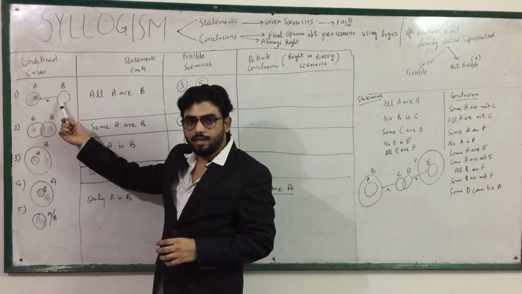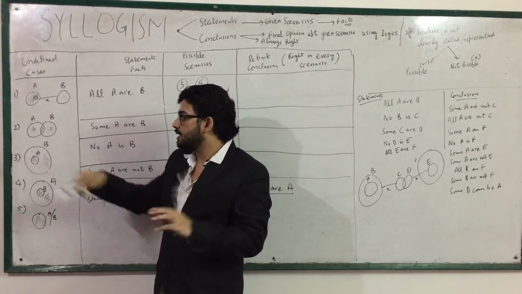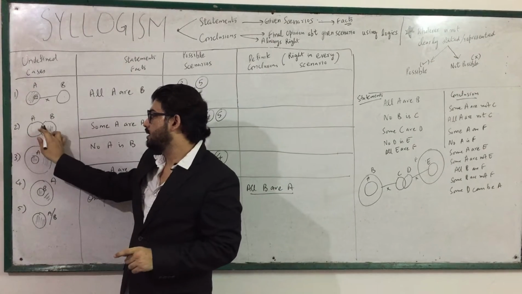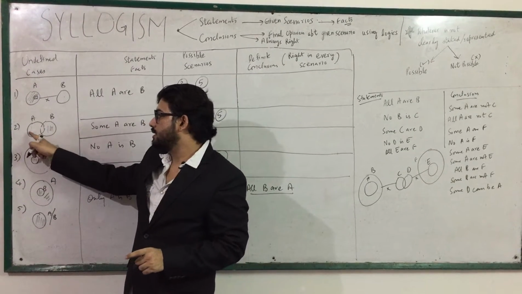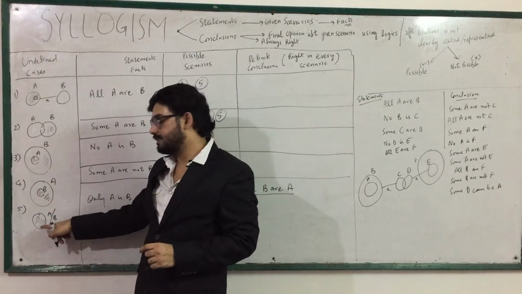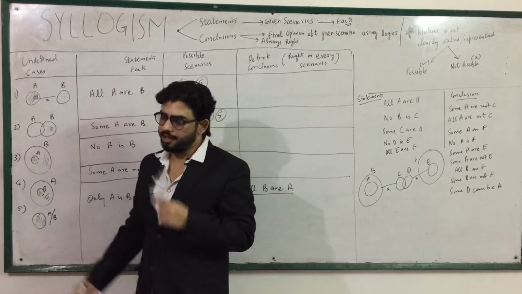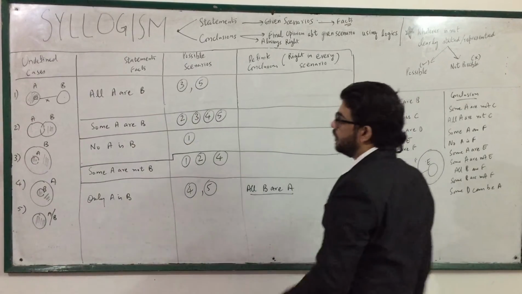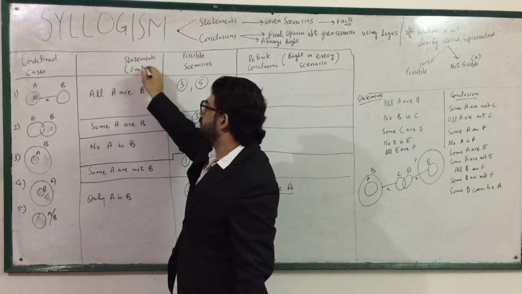This is no A is B. This is some A are B. This is all A are B. This is all B are A, and this is all A are B, or you can say all B are A.